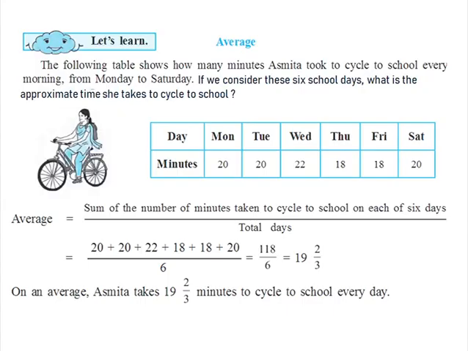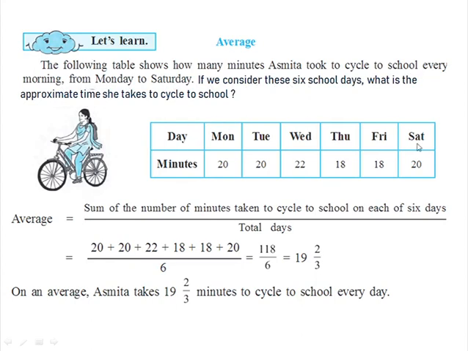Today, we are going to learn average. For that, let us see an example. The following table shows how many minutes Asmita took to cycle to school every morning from Monday to Saturday. If we consider these 6 school days, what is the approximate time she takes to cycle to school?